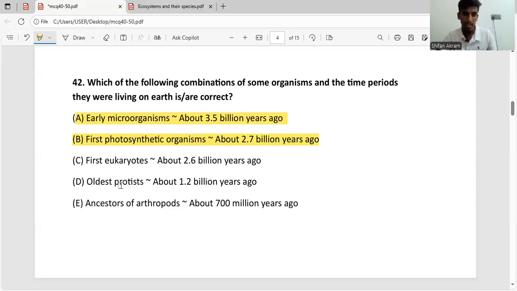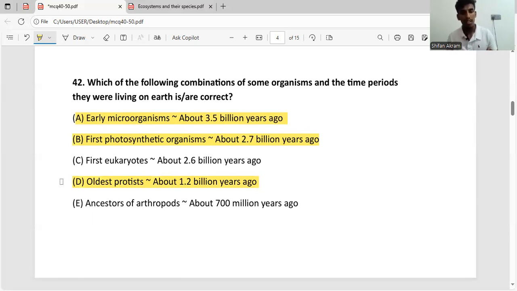Then we have oldest protist. Okay, this is also correct. Oldest protist arrived about 1.2 billion years ago. So I'll highlight it. And E answer. The last statement says ancestors of arthropods about 700 million years ago. Arthropods arrived 670 million years ago, not 700 million years ago.